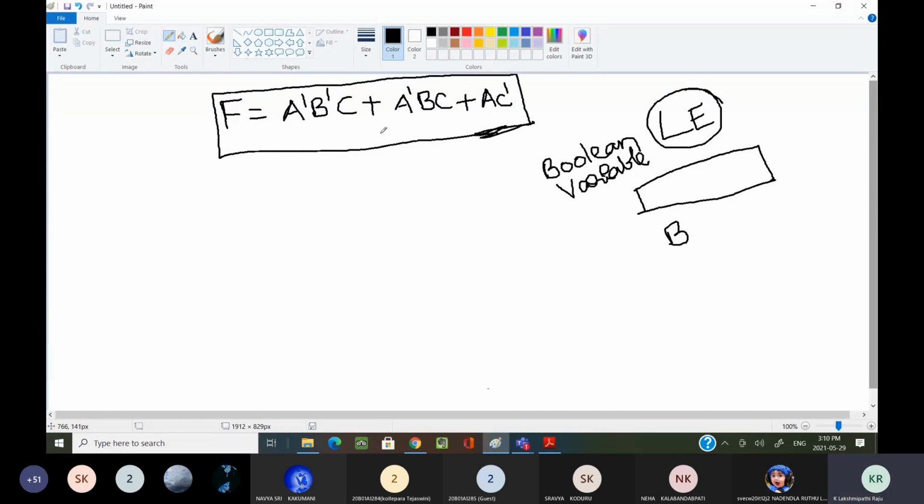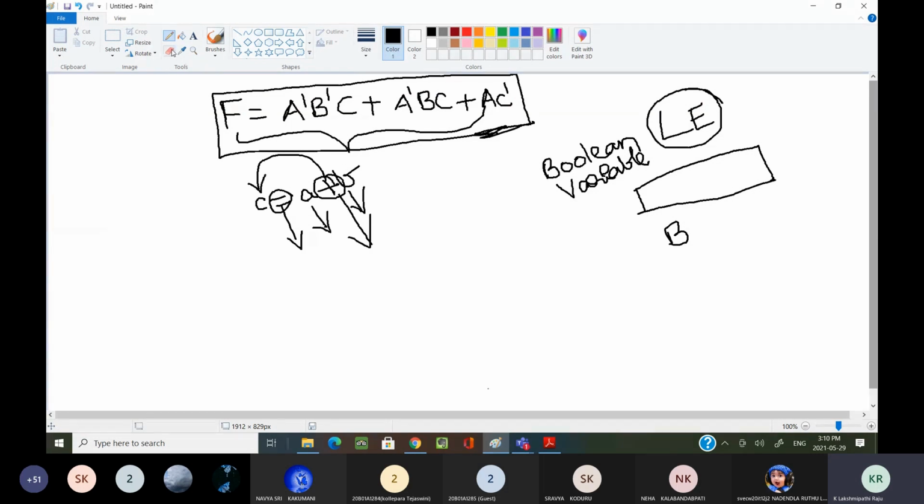Simply, it is the same as how you write your mathematical expressions. Suppose I want to add two numbers, how can I write the expression? C equal to A plus B. This is an expression. These two are the variables, or in programming terminology, operands, and this is my operator. Equal to is also an operator from the mathematics point of view. After performing this operation, the value will be stored in this variable C.